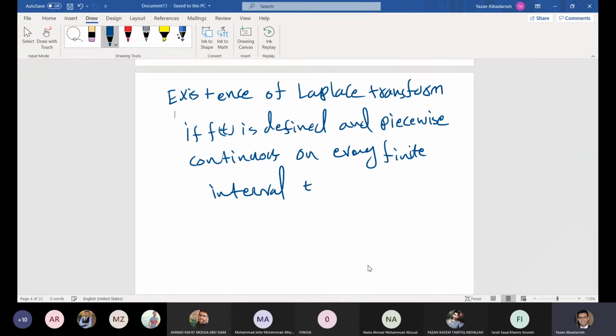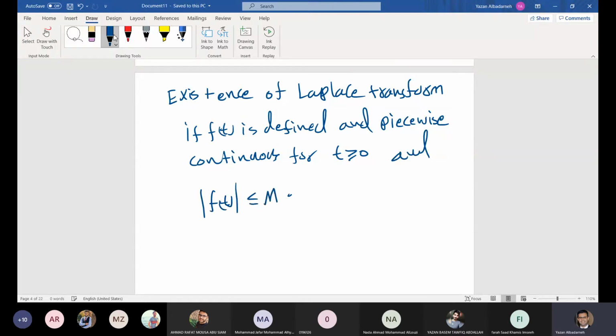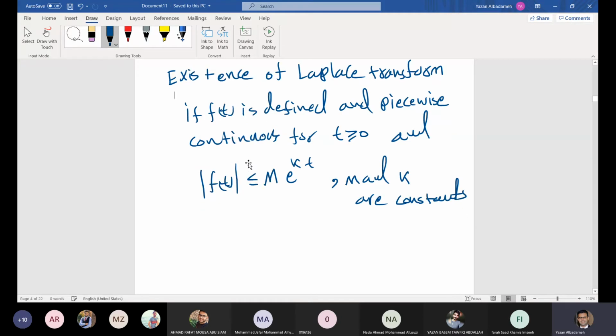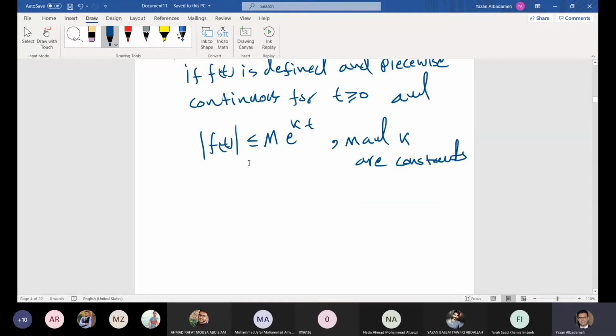Let me erase this one. For t greater than or equal to 0. Then, this condition must be satisfied: the absolute value of f of t is always less than or equal to M e to the power kt, where M and k are constants. Then the function f of t has a Laplace transform, or simply, the Laplace transform exists, okay?